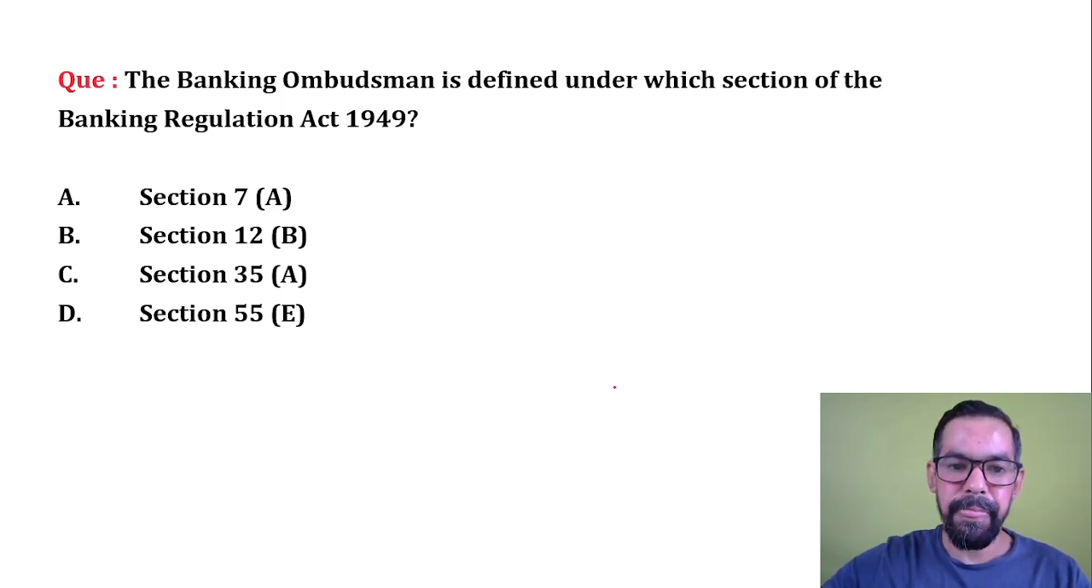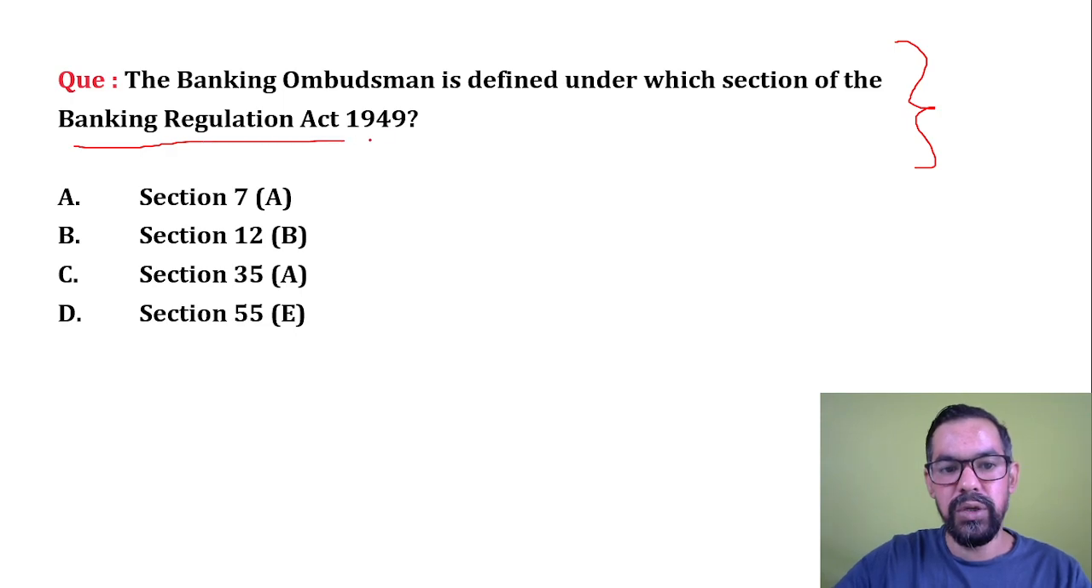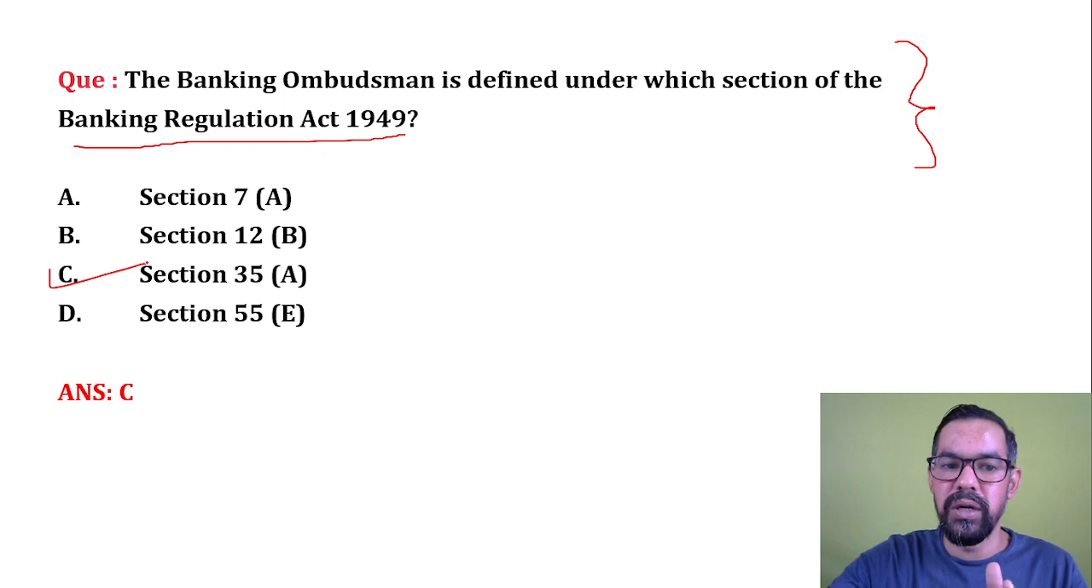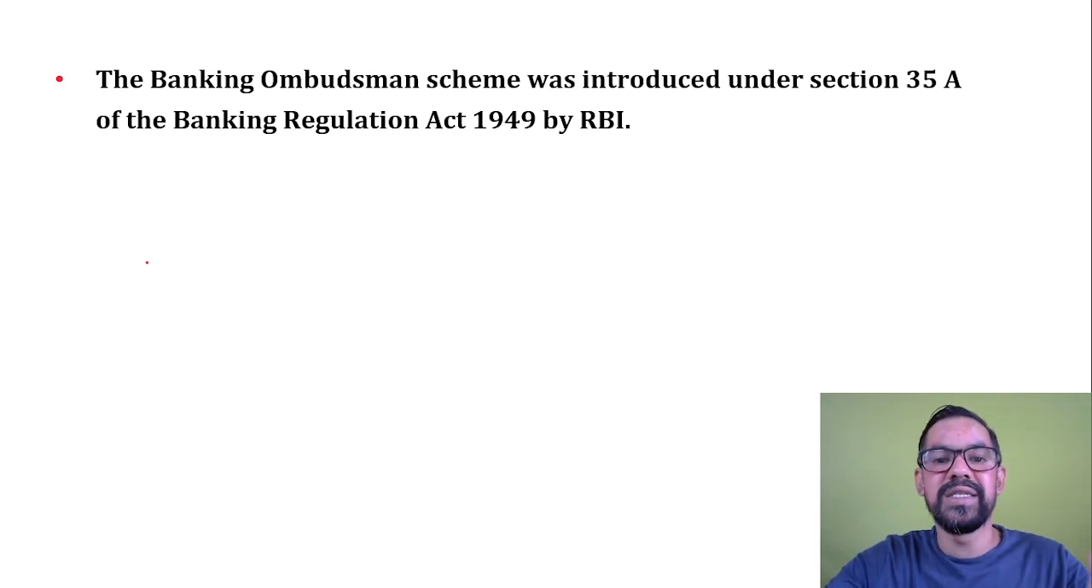Next one. The Ombudsman scheme is defined under dash section of the Banking Regulation Act 1949. The first thing you need to know is that this Ombudsman scheme comes under the Banking Regulation Act 1949, and it is defined under Section 35A. Section 35A is also where we have the discussion about KYC and other things. Similarly, the Banking Ombudsman scheme is also defined under the BR Act 1949 under Section 35A.